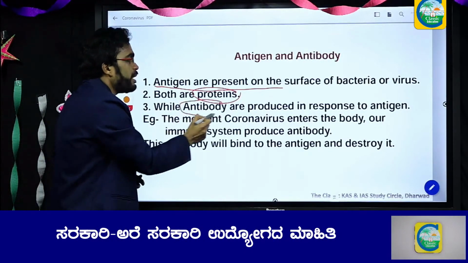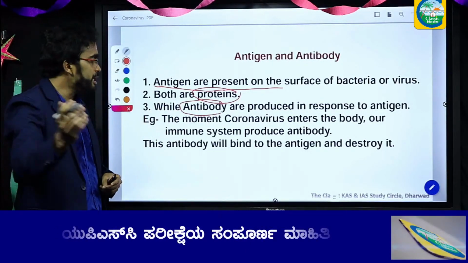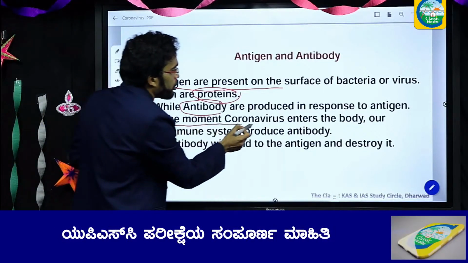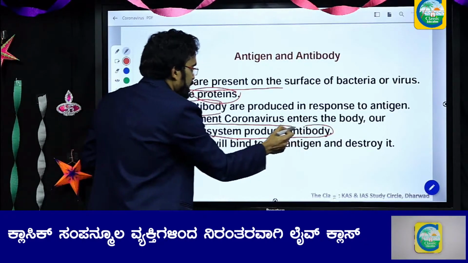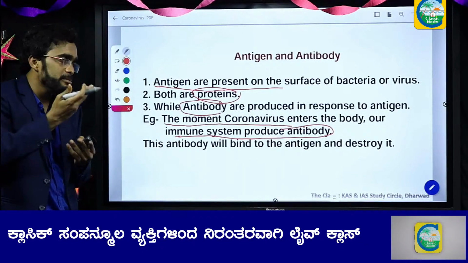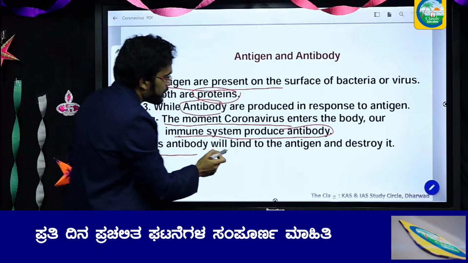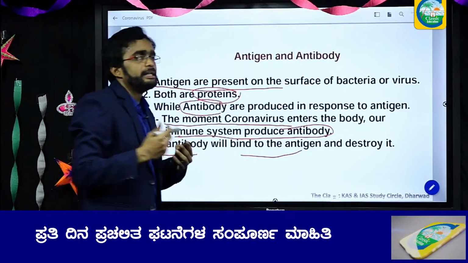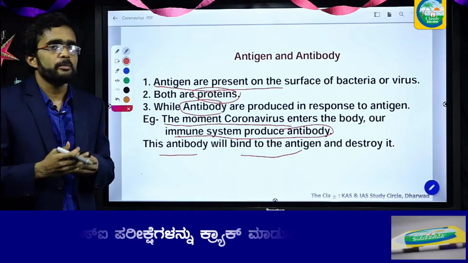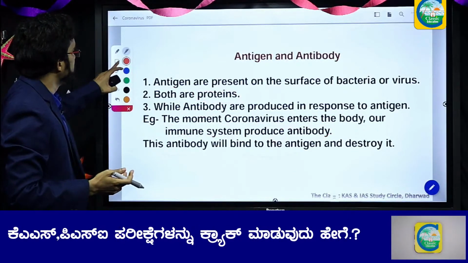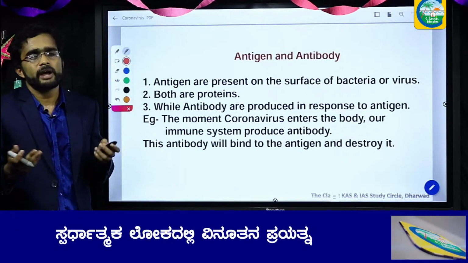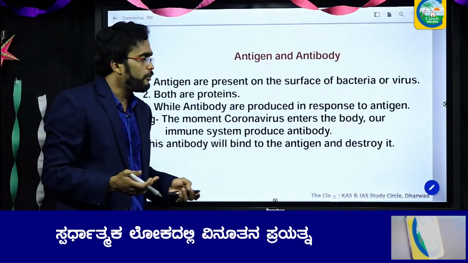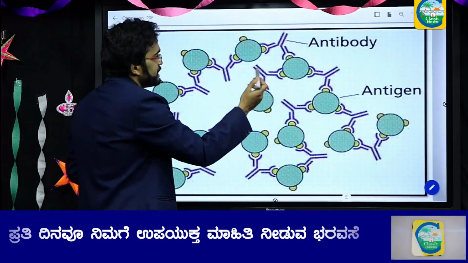Antibody is produced by the human immune system. The moment coronavirus enters the body, our immune system will produce the antibody, hence it is called antibody. The antibody will bind to the antigen and destroy it. This is the mechanism of antibody and antigen. It is very important to understand this concept if we have to understand the functioning of a vaccine.